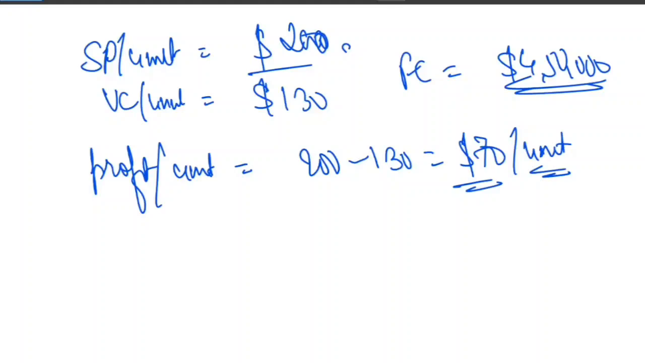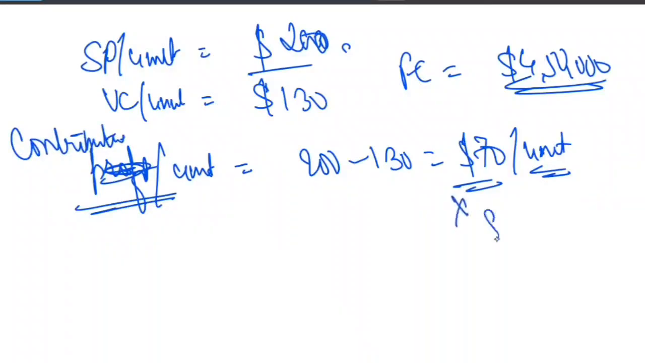Actually, this is not complete profit. To be more precise, I will say contribution per unit, not profit. Profit is the wrong word to say here. Contribution per unit is $70. That is per unit, so if we multiply it by 8,000 units, it will give us 5,60,000.